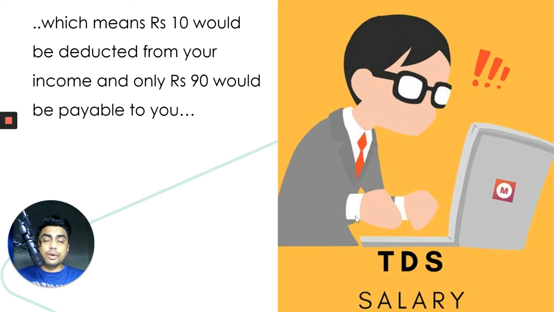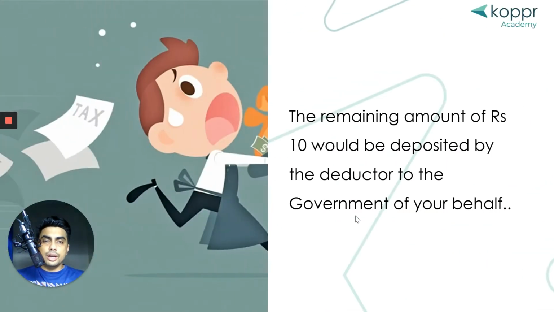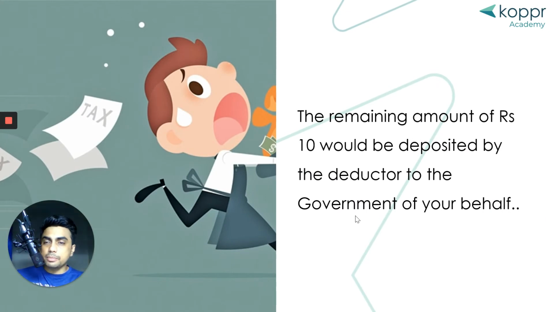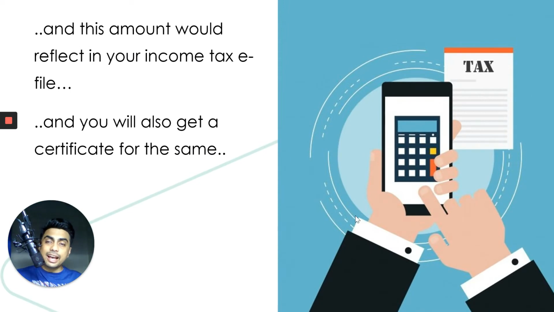Now this 10 rupees, the company actually deposited to the government on your behalf. So the government already has collected tax which you had to pay, but the company or the deductor ended up paying that tax on your behalf.